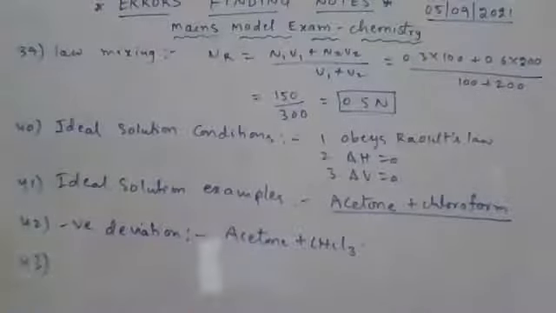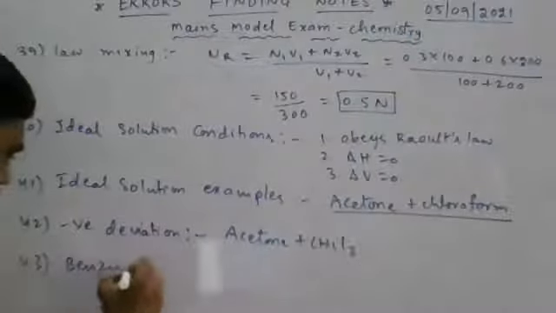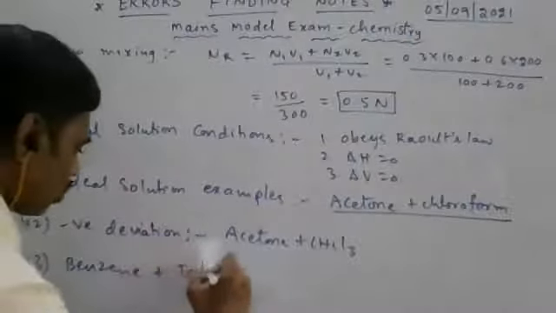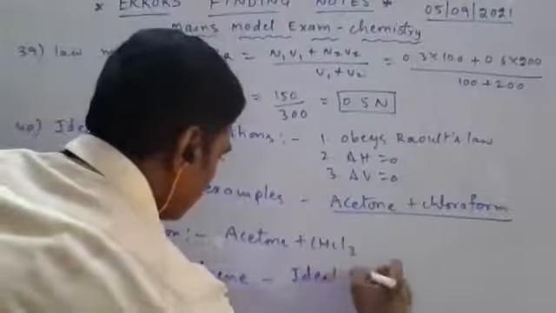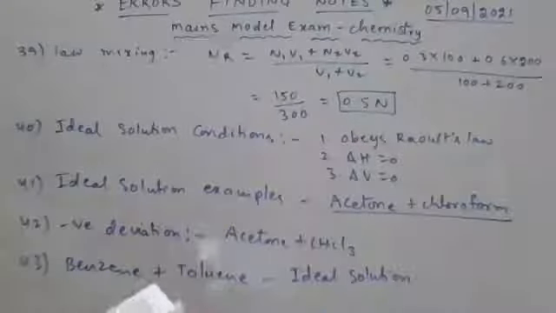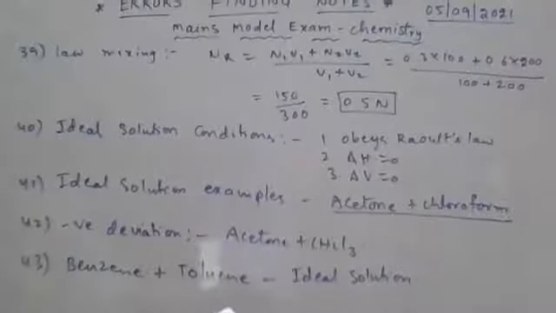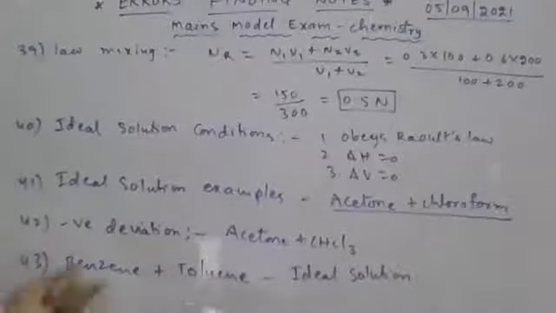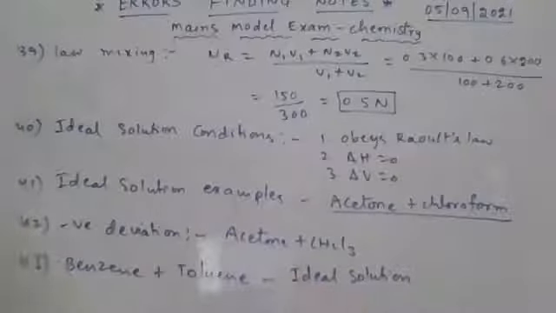Question number 43. Here, benzene and toluene, they can form an ideal solution. No deviation. Look at that: positive deviation, negative deviation, practically no deviation, irregular deviation from Raoult's law. Here, no deviation is observed. No deviation means it becomes an ideal solution. Is it clear?